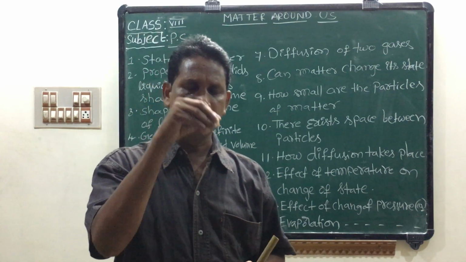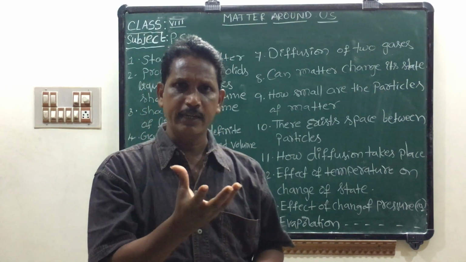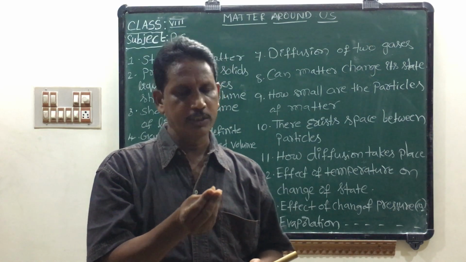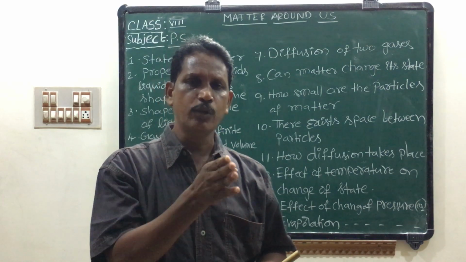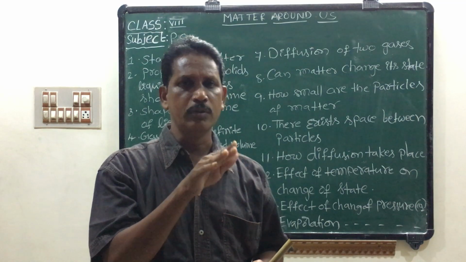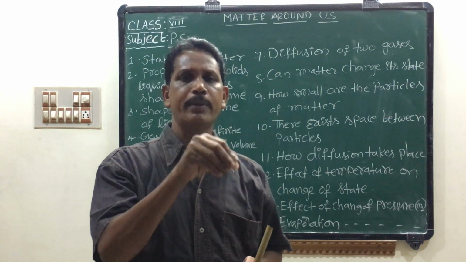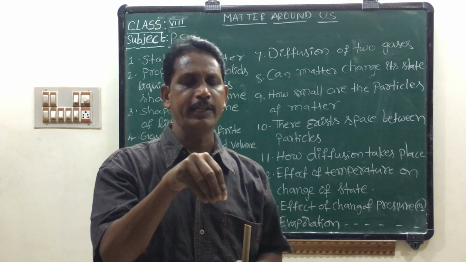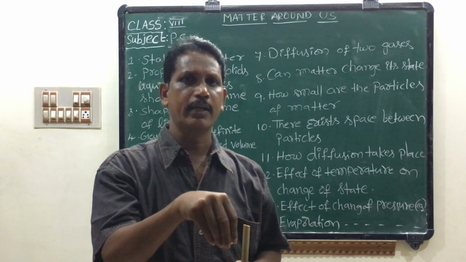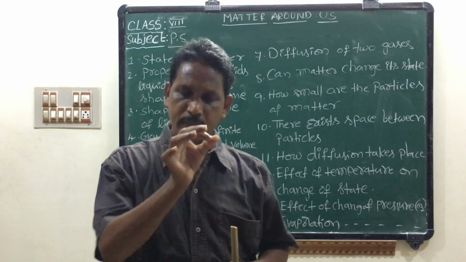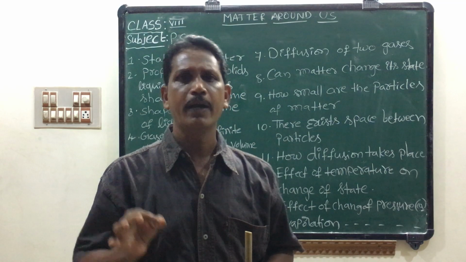Effect of temperature and change of state. Take some ice cubes in a glass jar. Heat the glass jar with a spirit lamp. The ice cubes slowly convert into liquid water. The temperature at this stage is 0 degrees Celsius, the melting point of water.